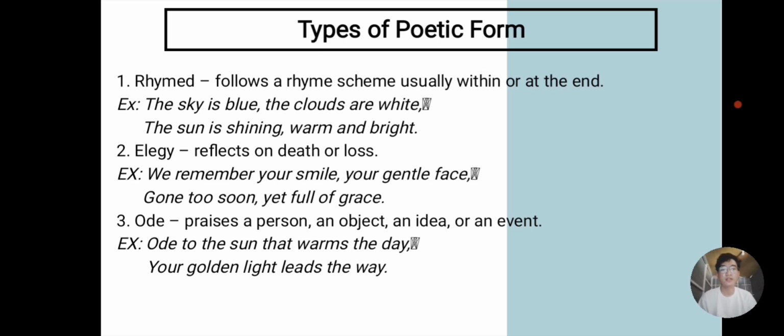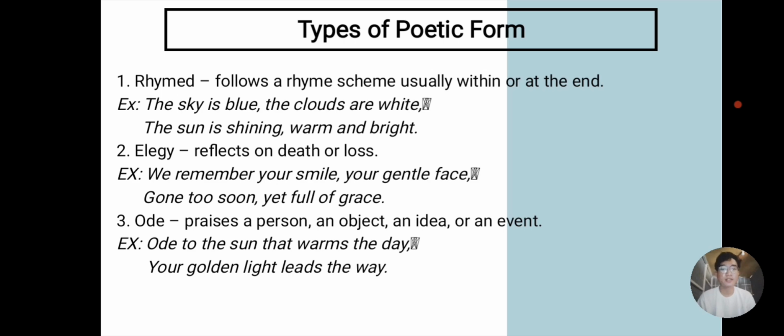Next is elegy, which reflects on death or the loss of a person. An elegy is a reflective poem that expresses grief, loss, or mourning. They often honor someone who has died or convey deep emotions of sorrow and remembrance. For example, remember your smile, your gentle face, gone too soon yet full of grace. As you can see, there are still rhyming words at the end of the poem, but the idea of it is more focused on the loss of a person